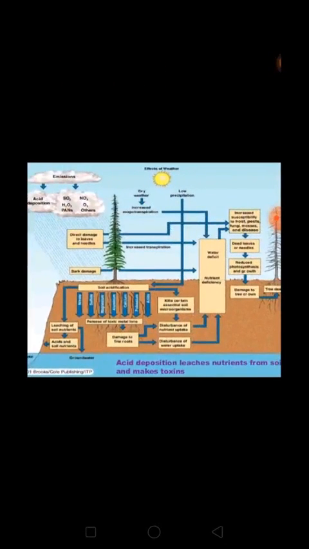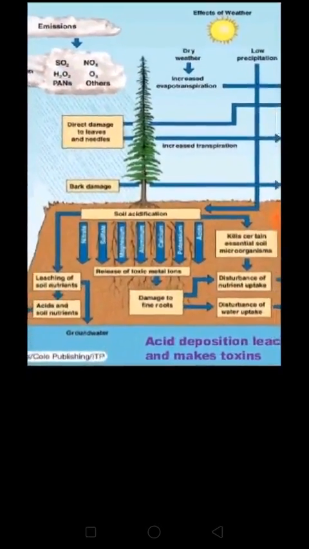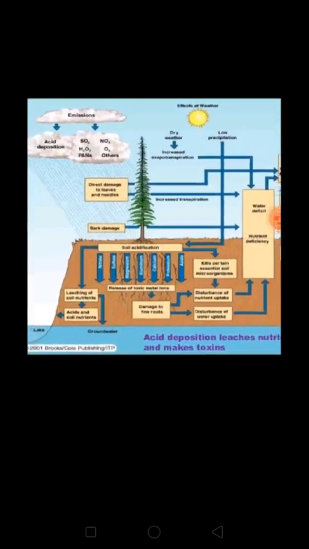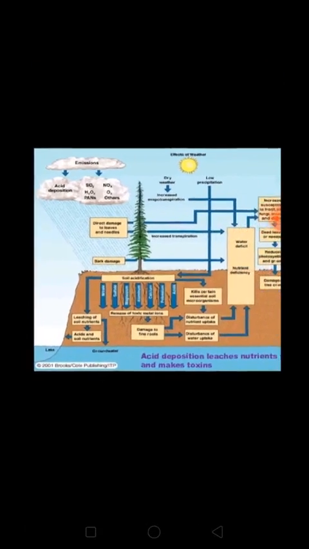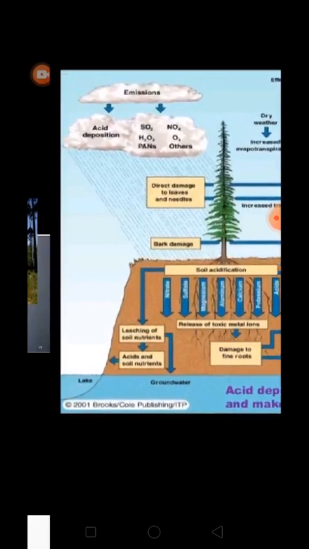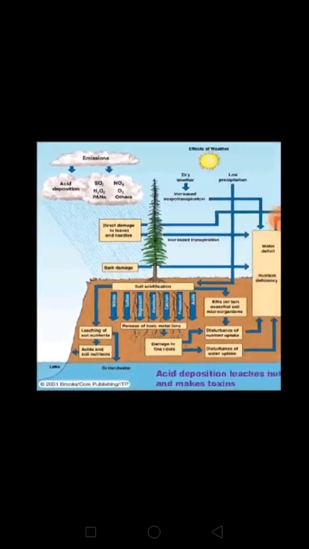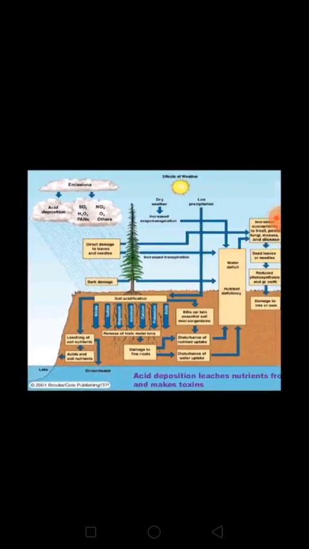You can see when the acid rain is falling on the ground, it is seeping into the ground. So contamination of lakes and rivers, etc., can be caused due to the seeping of acid rain into the underground water. And obviously when the rain is falling, it is also falling on the lake, and when this water directly gets mixed into the lake, the lake water will become slightly acidic, which can kill the fishes and other creatures living in the water.